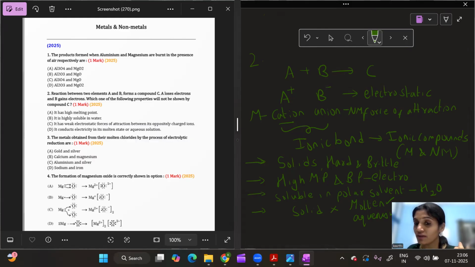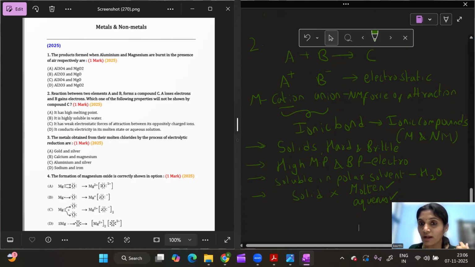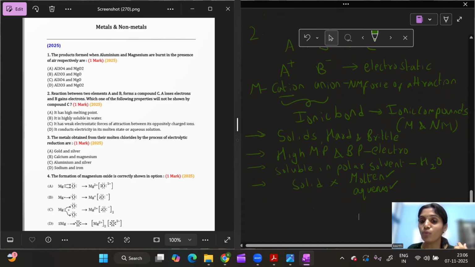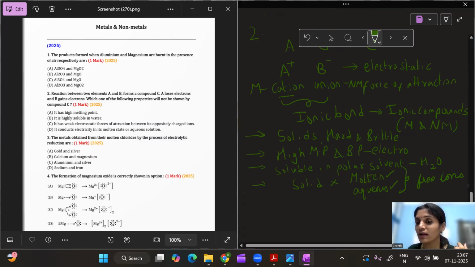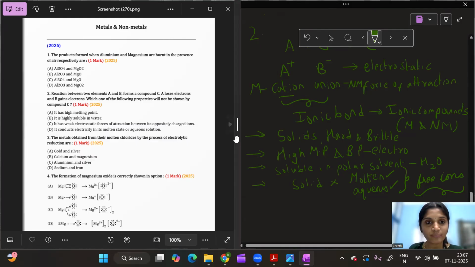Now, whenever I say they conduct electricity in molten form and aqueous form, why do they conduct electricity in these forms? Because in molten form and aqueous form, what do they have? They have free ions. In molten state and aqueous state, they have the free ions. And in chemistry, free ions conduct electricity. So these are the general properties of ionic compounds which you need to remember. Now let me check the options.